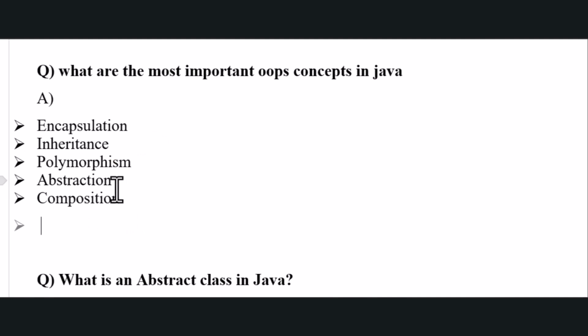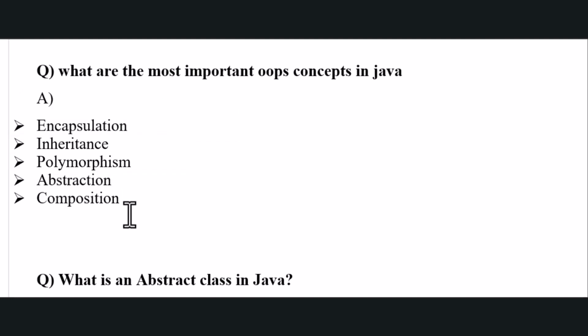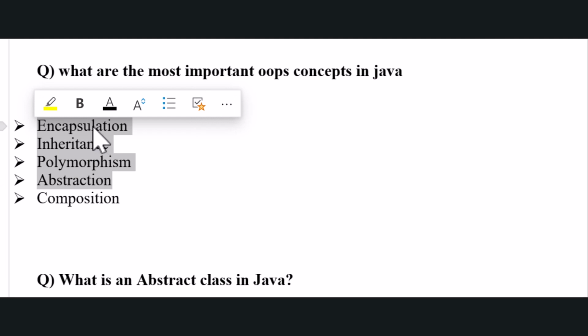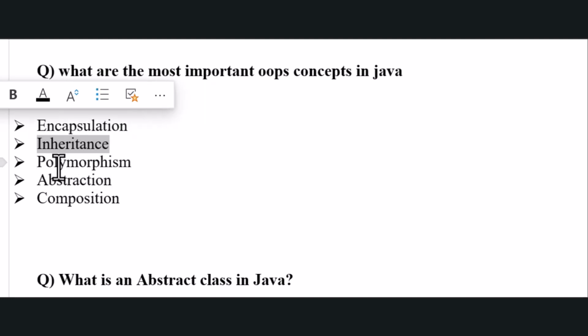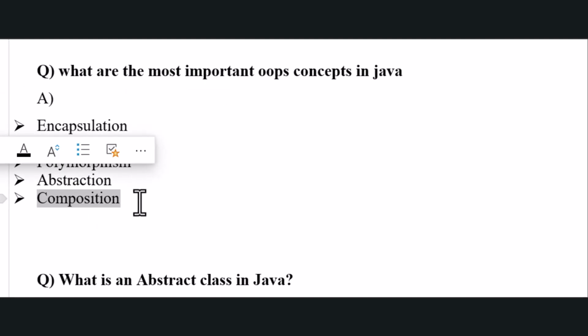Again, it is encapsulation, inheritance, polymorphism, abstraction, and then comes composition. And the first four are the most important, which are encapsulation, abstraction, and then comes inheritance, and then polymorphism. If you want to talk a little more advanced, then you can always talk about composition.